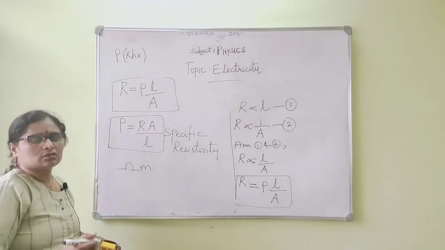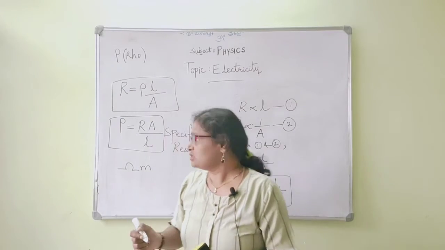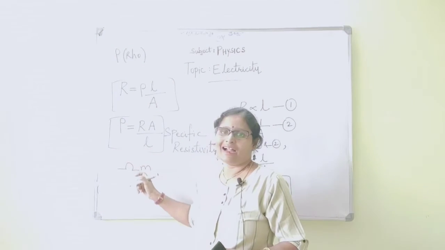So that is how we have studied about specific resistivity, the formula and even the SI unit.